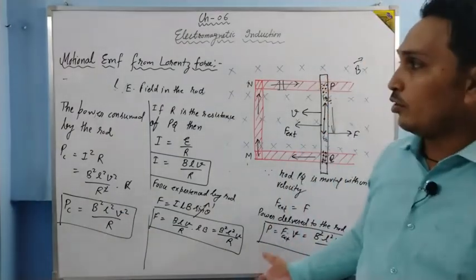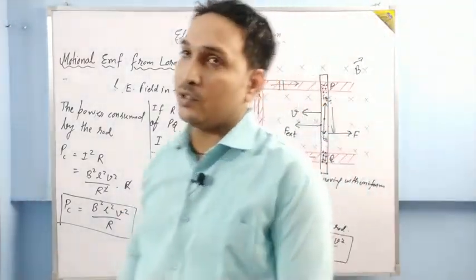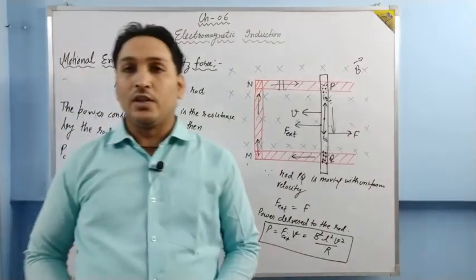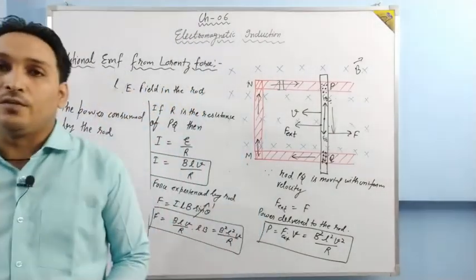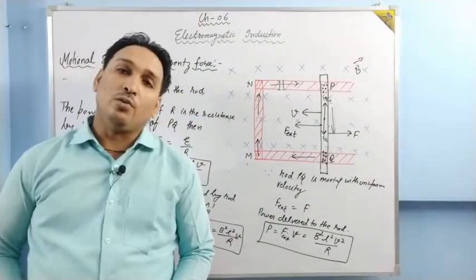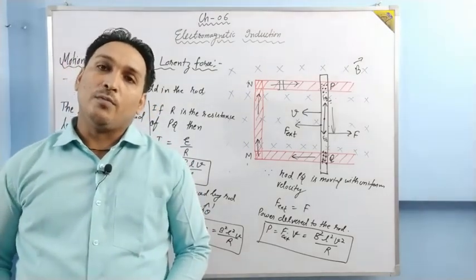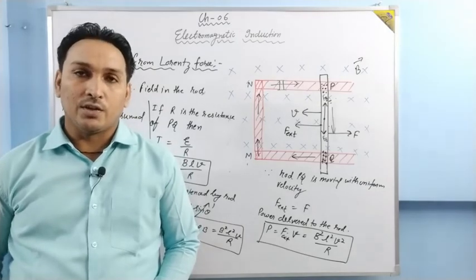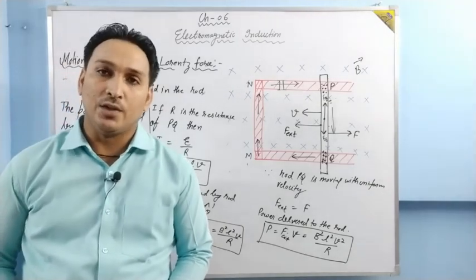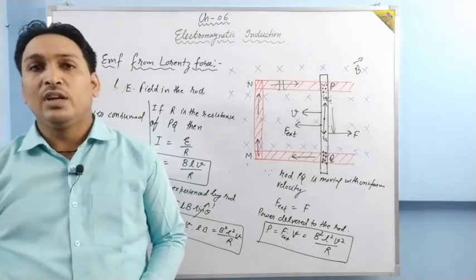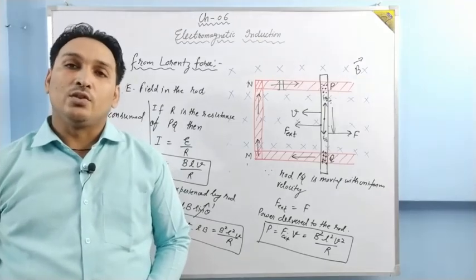So this is all about motional EMF. This was the topic of today. Tomorrow we'll start with self-induction, and then we'll do mutual induction, then eddy currents. Basically this chapter is this much only. But before starting self-induction, we'll study inductors first, and then we'll study self-induction. Okay? So this is all for the day.